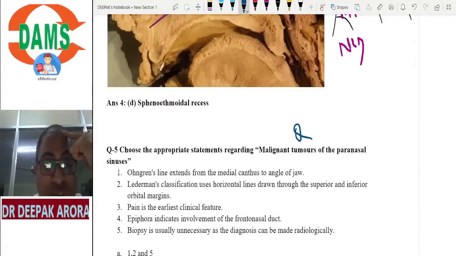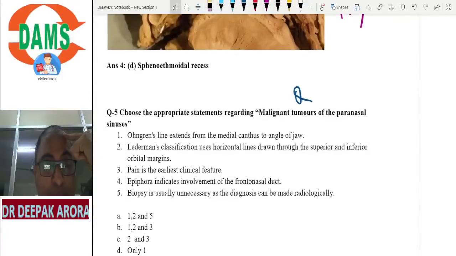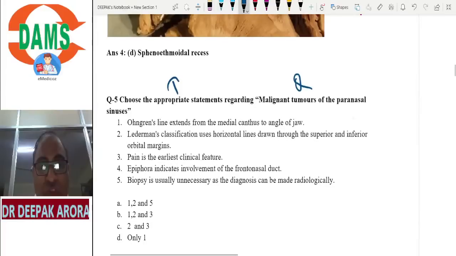Ogren's line extends from medial canthus to angle of mandible. Now tell me which is the important one, which is a true statement. To choose a true statement: Ogren's line extends from medial canthus to angle of mandible. Tell me, beta, is it true? Absolutely true statement.